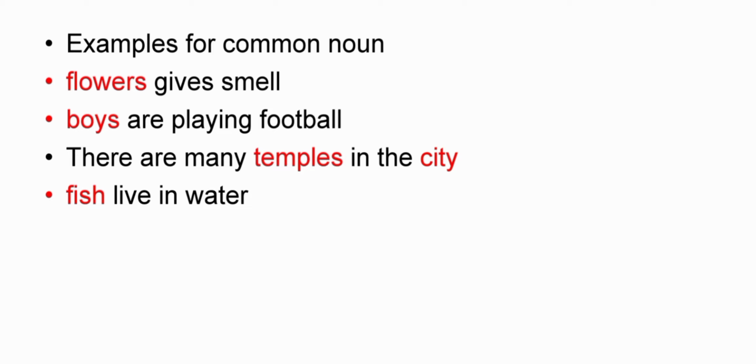Here, for flowers, they didn't mention any specific flower. They have given a common name, flower. They didn't mention the type of temple or where it is present. They have mentioned a common temple and a common city. They have not given any specific name. And for fish, they have not mentioned any specific name of the fish. These are the examples for common noun.